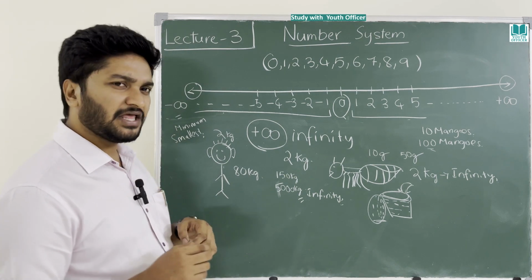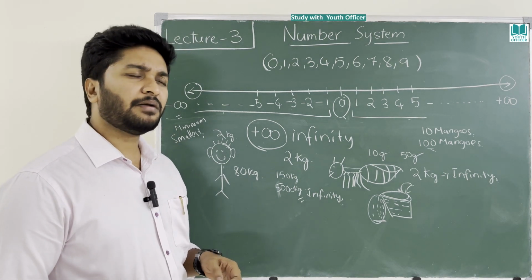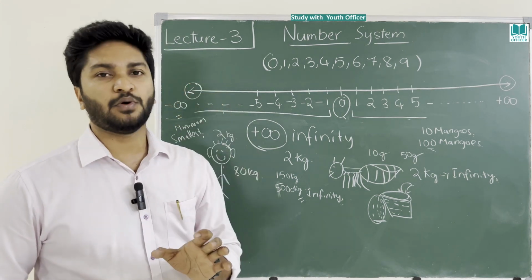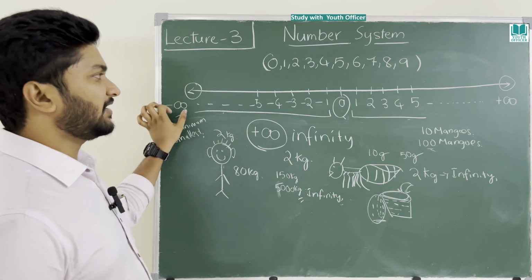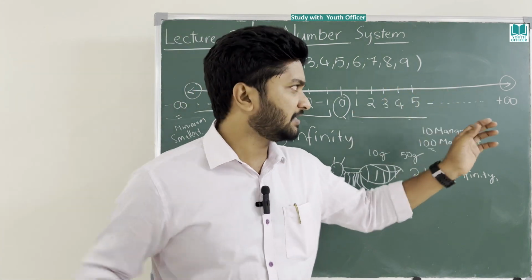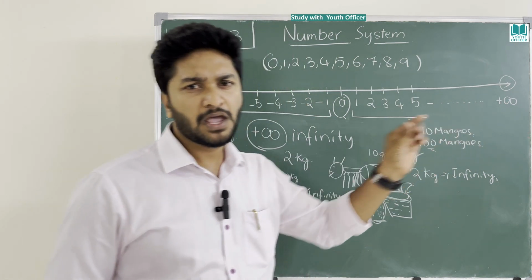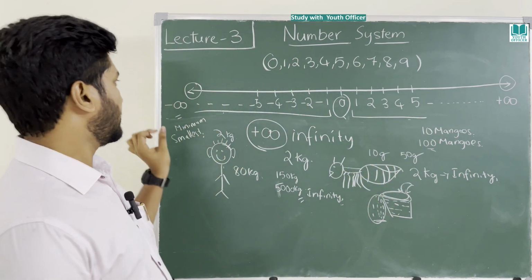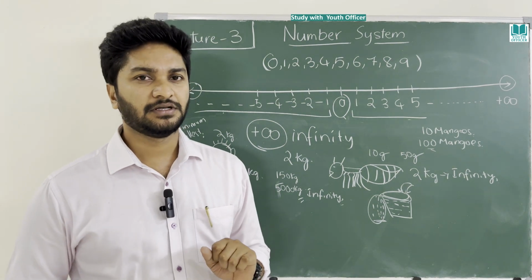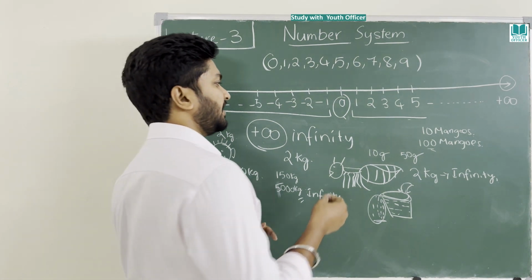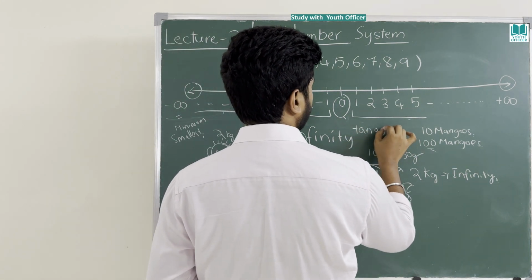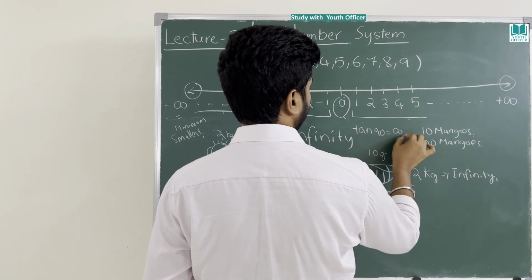It might be smaller than an atom or a minute molecule, which is very small, and that is called negative infinity. A very big thing is called plus infinity, a very small thing is called minus infinity. If you understand this, then slowly you'll start calculating why tan 90 in trigonometry is infinity.